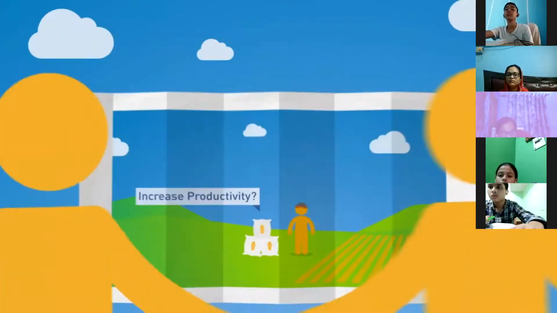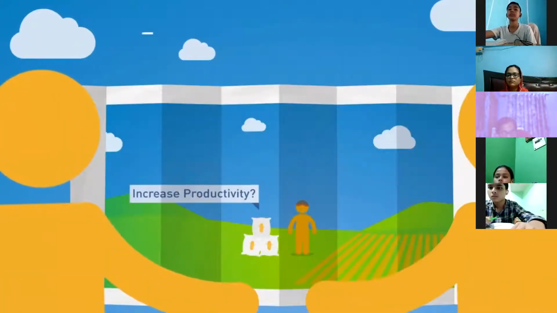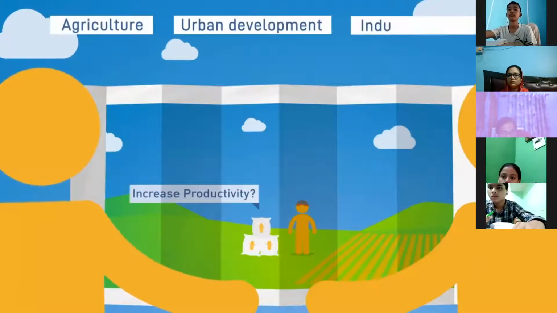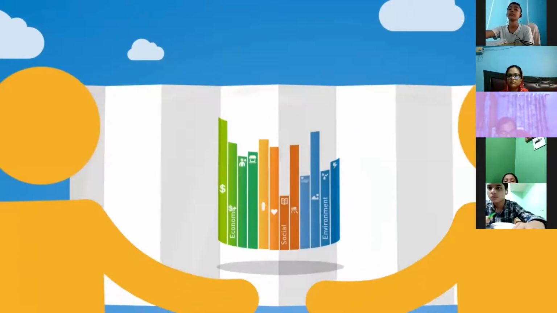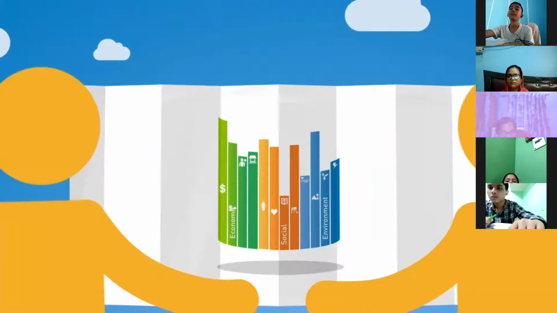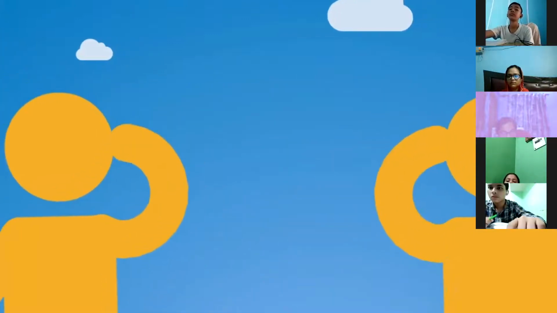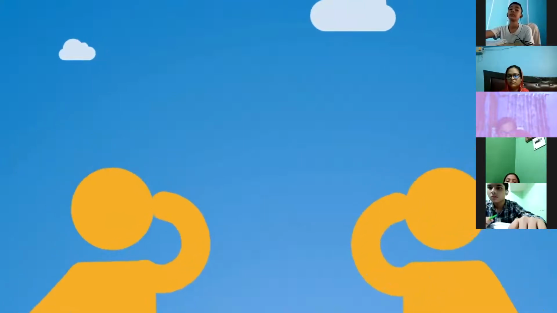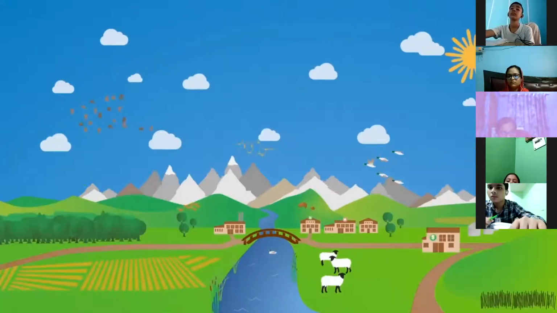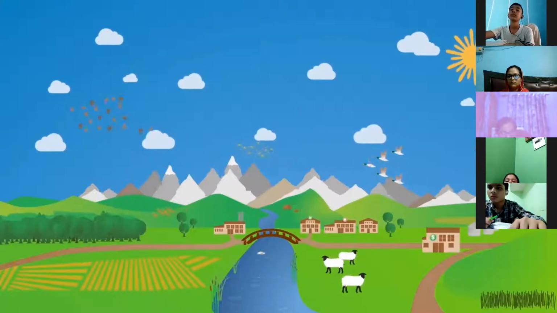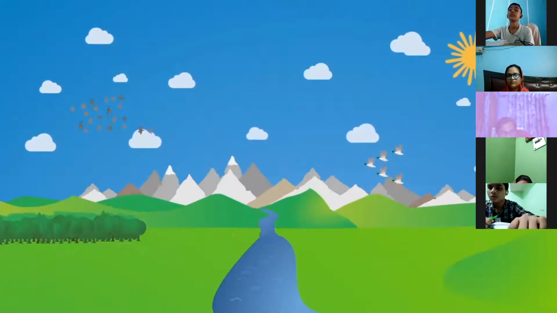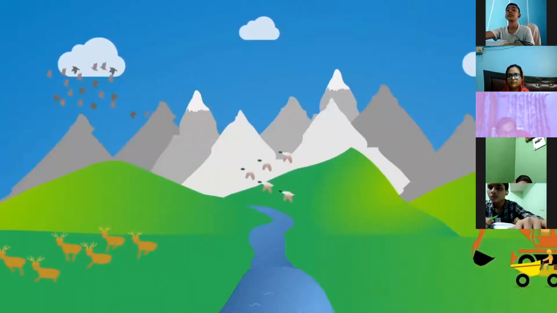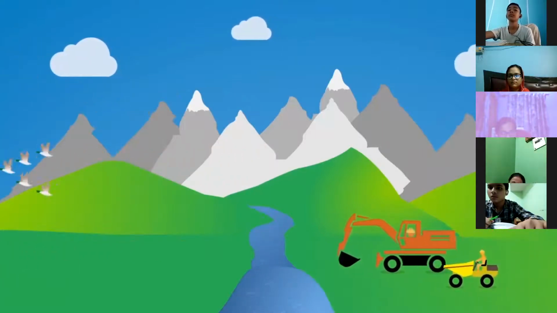We have the power to influence how much land is used for things like agriculture, urban development, industry development, oil and gas, mining, and forestry. The choices we make with the land can bring both the social and economic benefits, ensuring sustainable development. But achieving a sustainable balance requires a great deal of thought. For example, if you want to increase your agricultural land, what are you willing to give up? Natural habitats, industries, homes, recreation? You could convert natural habitats, but there will be consequences.